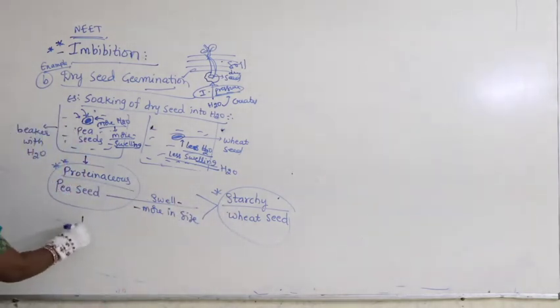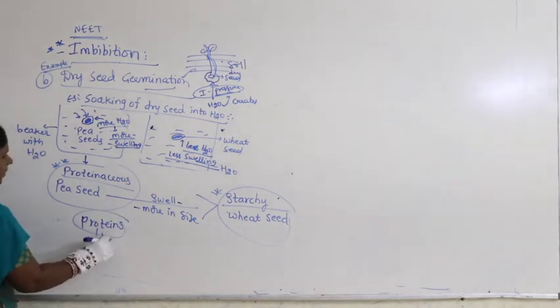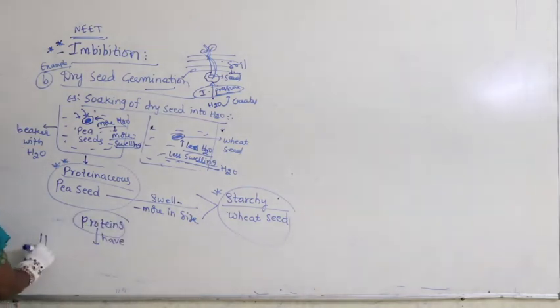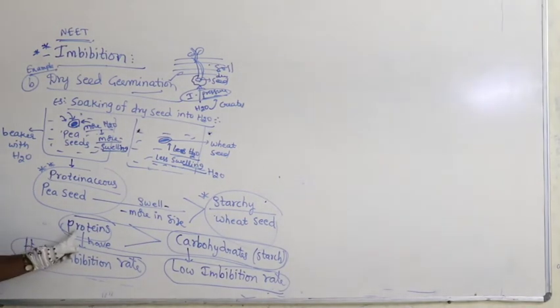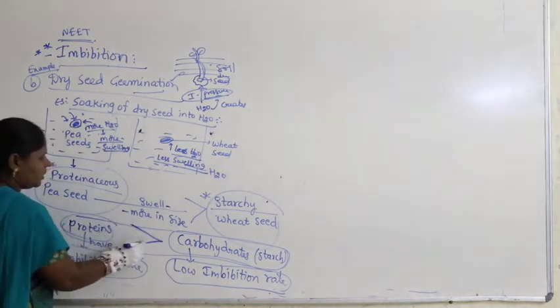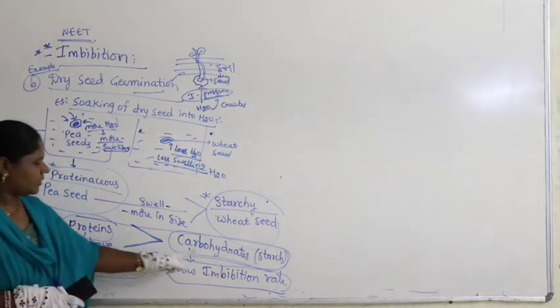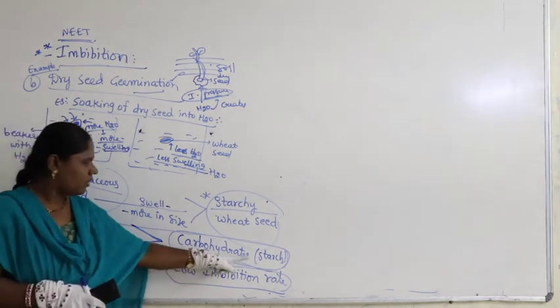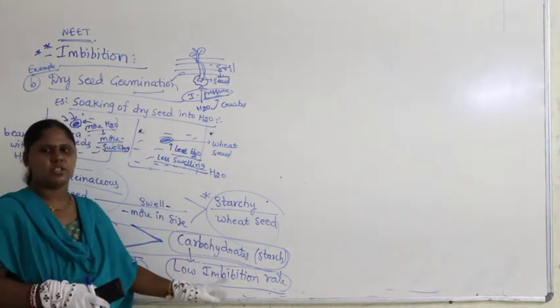That means proteins have a high imbibition rate. Proteins have a high imbibition rate. They show a greater imbibition rate. Protein shows a high imbibition rate when compared with the carbohydrates. Carbohydrate or starch in the wheat grain shows a low imbibition rate.